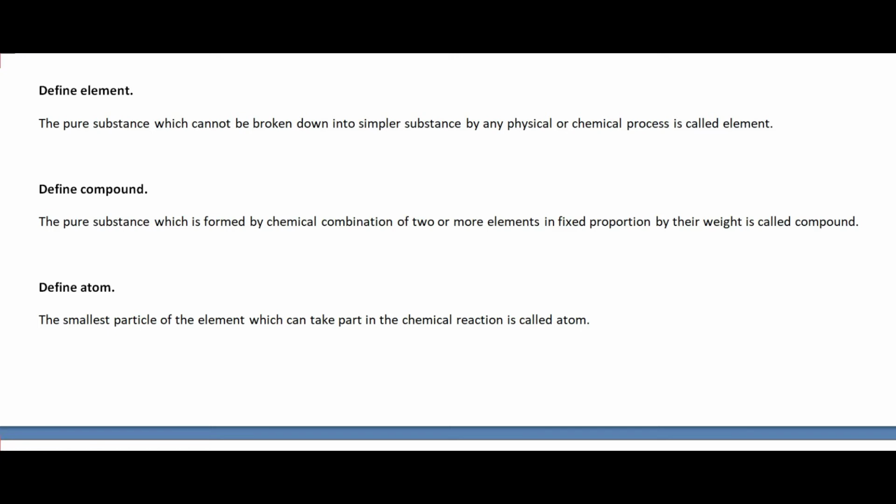I have already said, an element is such kind of pure substance which cannot be broken down into any simpler substance. That means it cannot be converted into any new kind of substance by any physical or chemical process. Then that is called element.